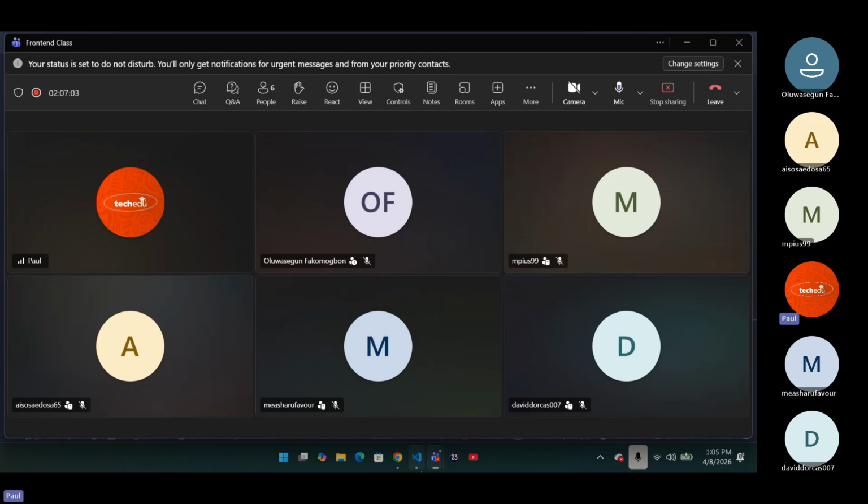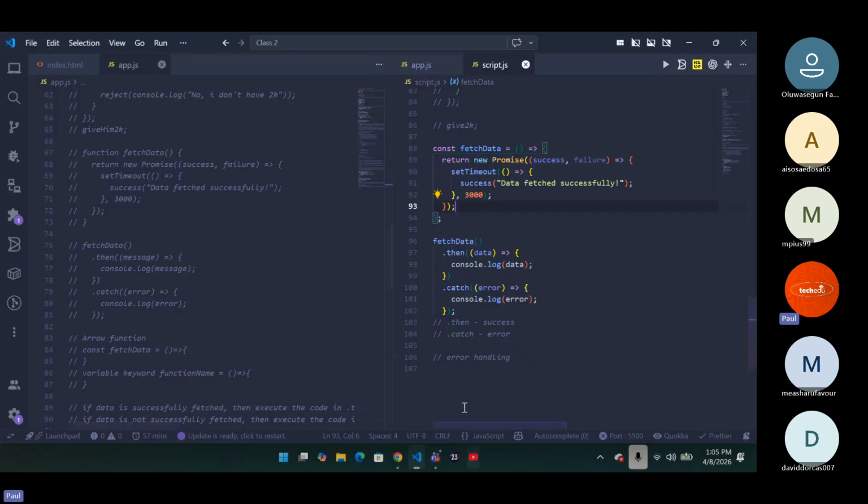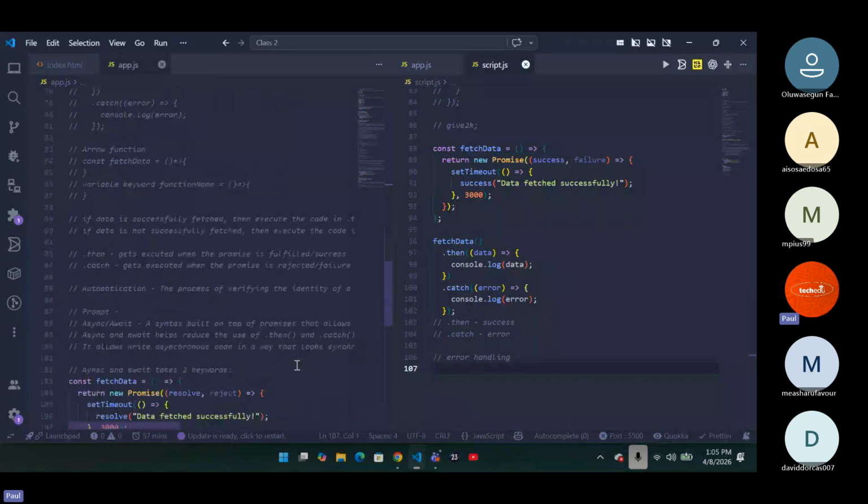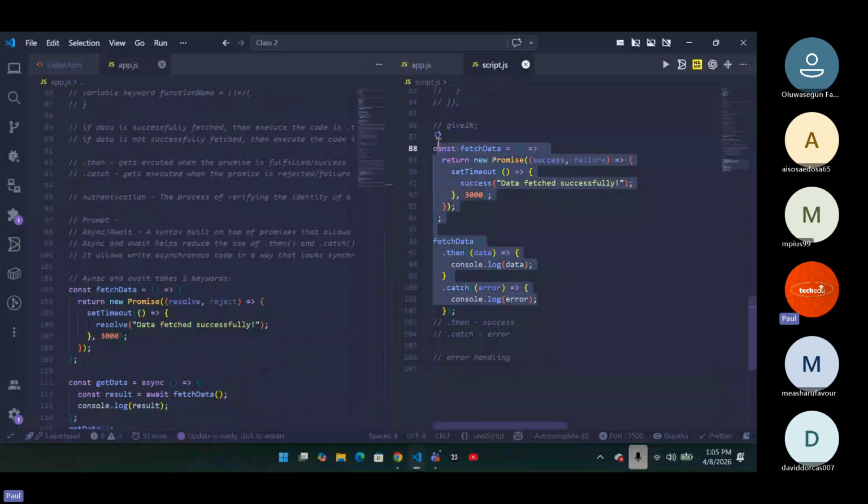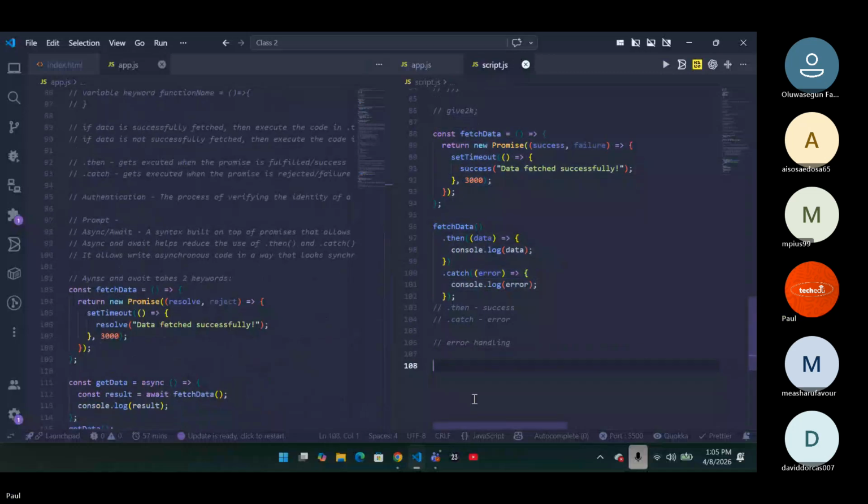I need everybody to get it. It's important. So now we're going to talk about async and await, and I'm going to explain to you what exactly async and await is using this same example that we have here. Now, when we talk about async and await, what exactly do we mean?